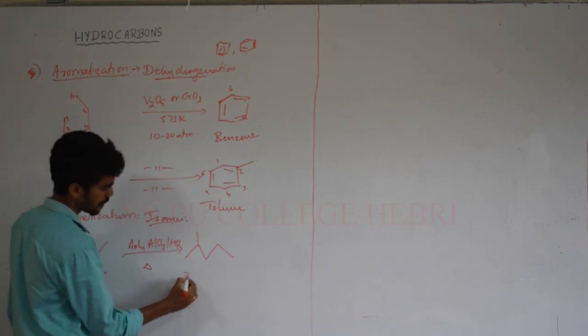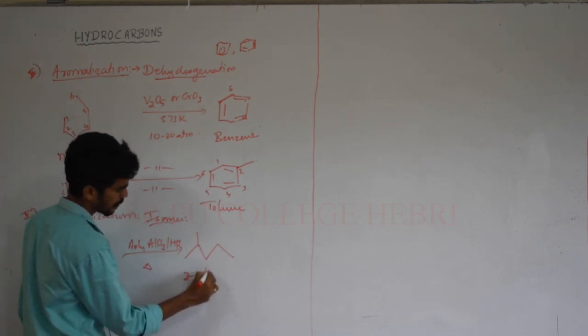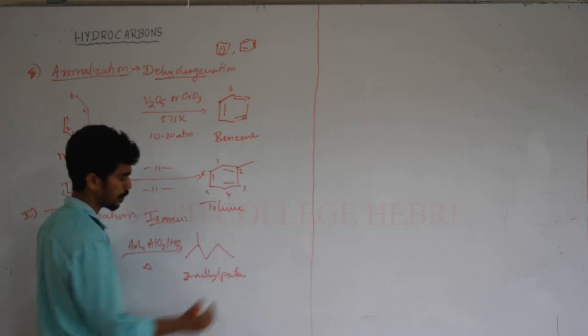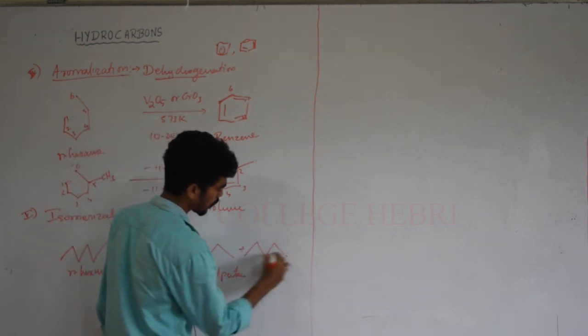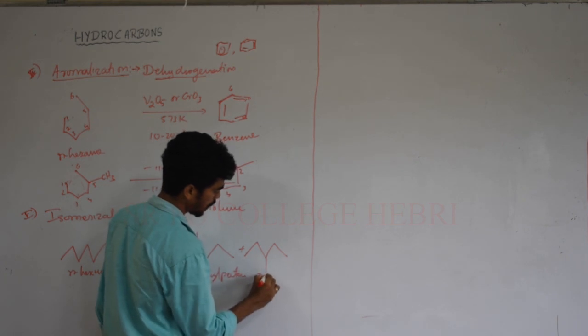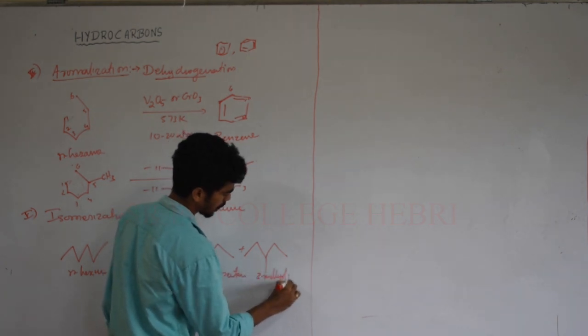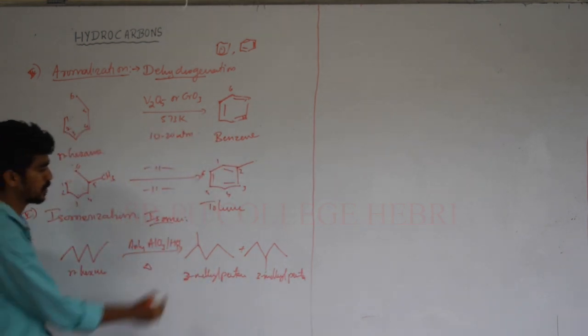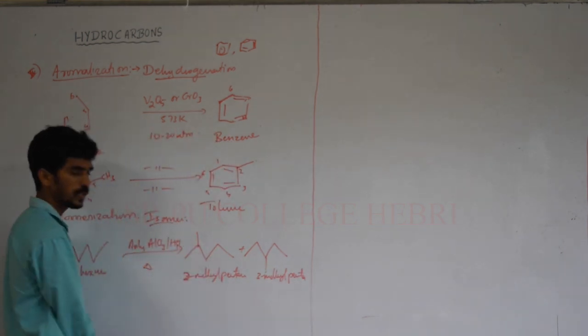The name of this compound is 2-methylpentane. Or one more compound is also possible, 3-methylpentane. What is the difference between these two? Here only the position of the methyl group is at the third carbon.